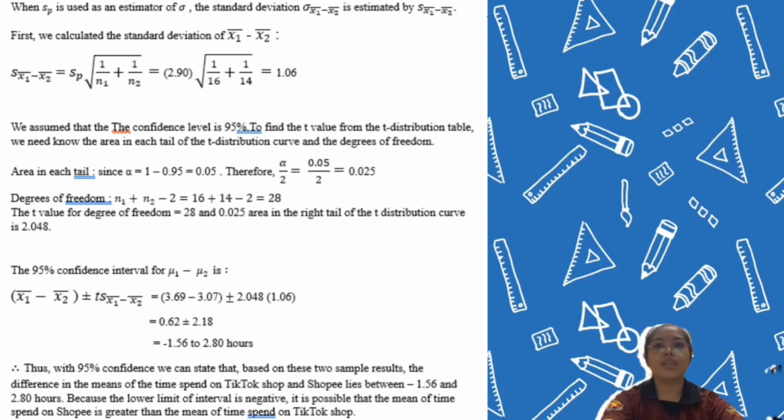Next, the degrees of freedom. We use the formula n1 plus n2 minus 2, so it equals 16 plus 14 minus 2, which is 28. The t-value for degrees of freedom equal to 28 and 0.025 area in the right tail of the t-distribution curve is 2.048.